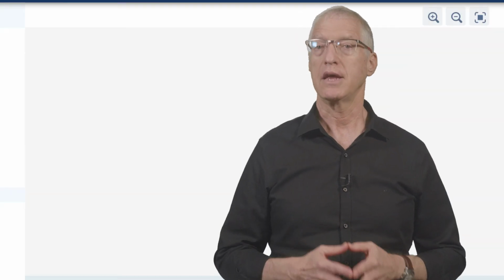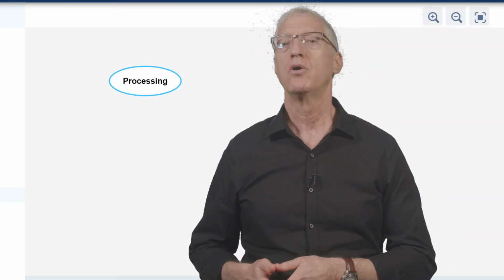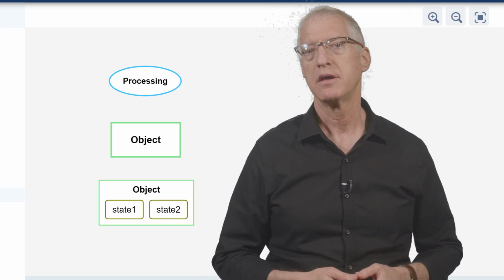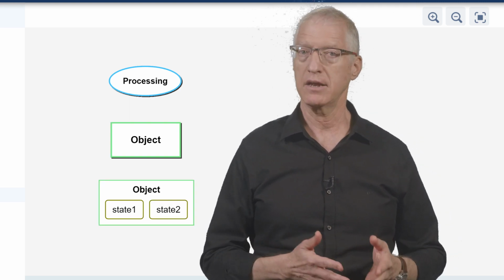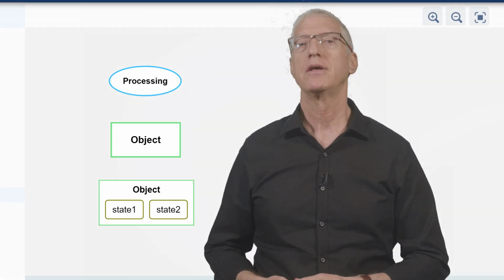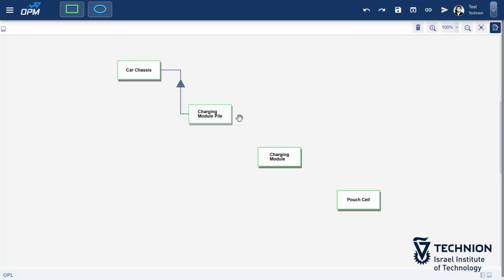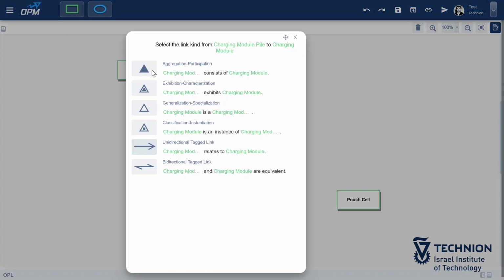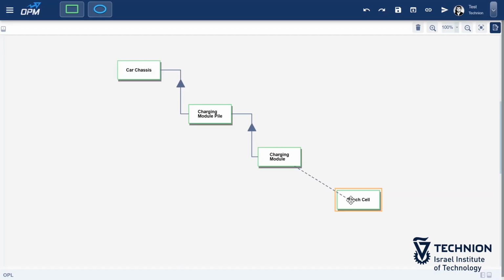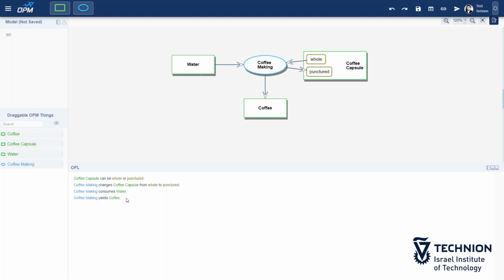The elements of OPM are things and links between things. A thing can be either a process or an object which may have states. Things can be physical, real, or informatical, virtual. The links we have learned so far were aggregation participation and transforming links. Aggregation participation allows us to represent the whole and its parts, be it an object or a process. Transforming links connect processes to objects and allow us to represent relations of consumption, creation, or change in state.